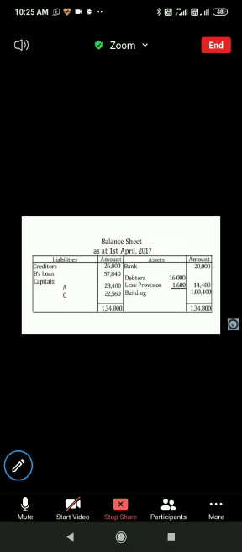Then on the asset side, bank is 20,000. Debtors will be now 16,000 minus 1,600 and not 2,000. Then building will be the same, 100,400. There was a P&L account over here in the previous balance sheet, but it will not be written here because we have distributed it. So the total will come to 134,800 for both the sides. That means we have done the question correctly.